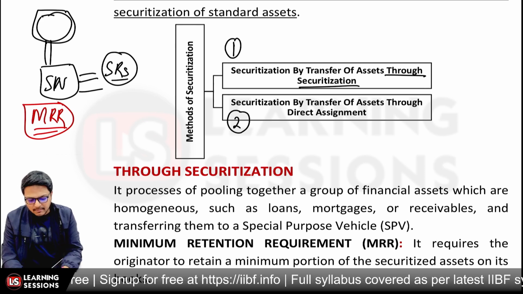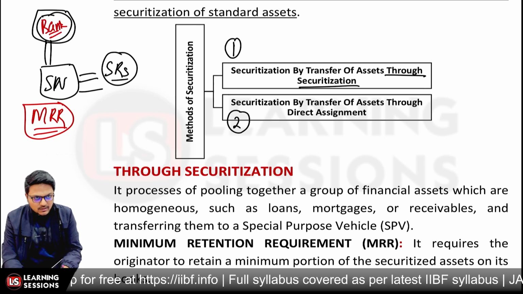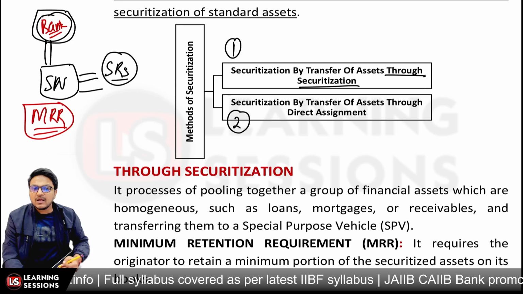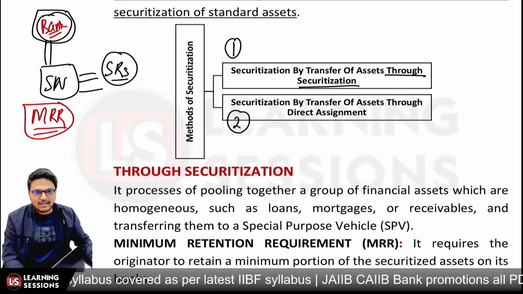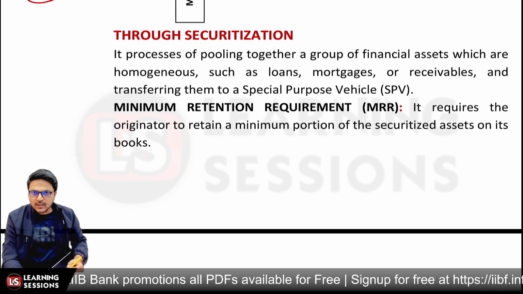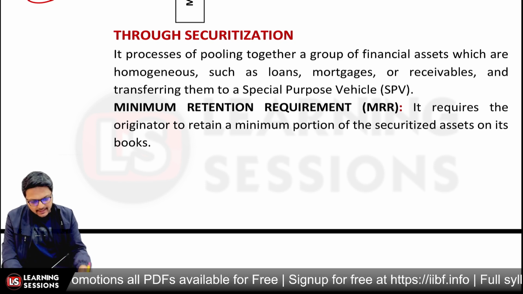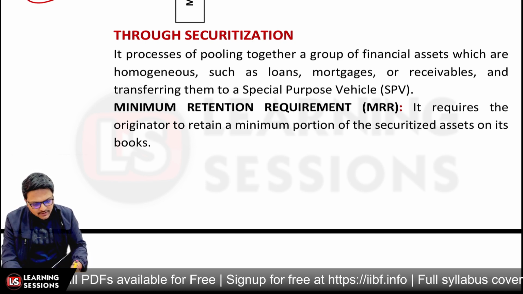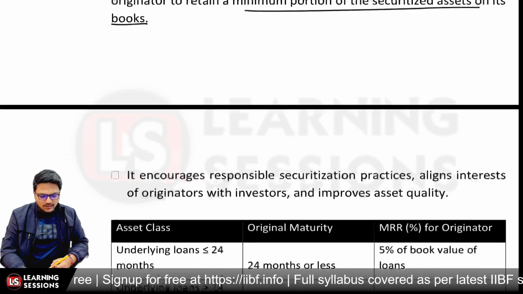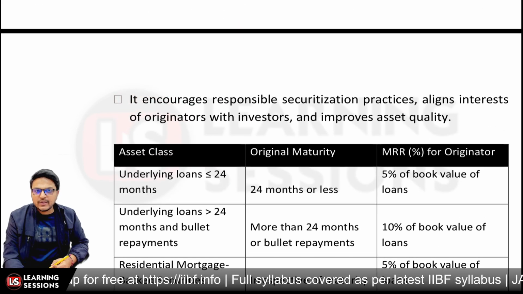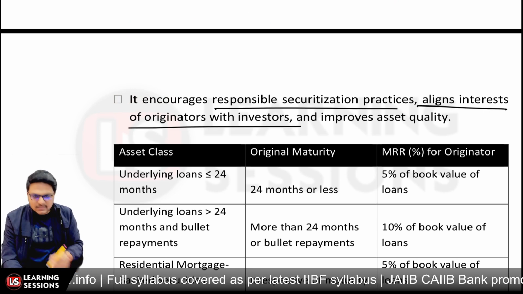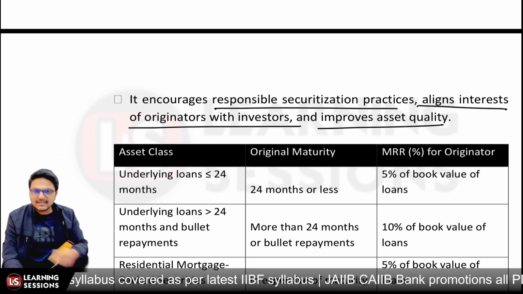The originator, that is the bank that has transferred the assets, has to retain a minimum number of these security receipts with them till the scheme ends. This minimum portion of the securitized assets must be maintained in the books of the originator. It encourages responsible securitization practices, aligns the interest of the originator with the investors, and overall improves asset quality.